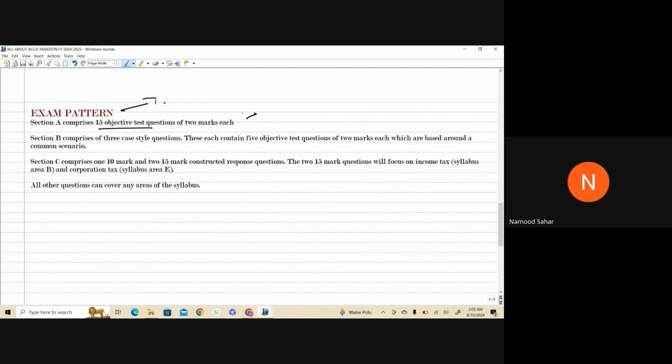15 OTQs, 30 marks, you will be tested from anywhere. We have seen the 6 areas basically, and you can be tested from anywhere. But that's just the style of the questions you are going to be tested at. 3 MTQs, CGT, IHT, and VAT. This is also 30 marks. Then 10 marks, this is a game changer question. It can come from anywhere. 2 markers from ITL and CTL, the examiner has told us. All other questions can cover any area of the syllabus.